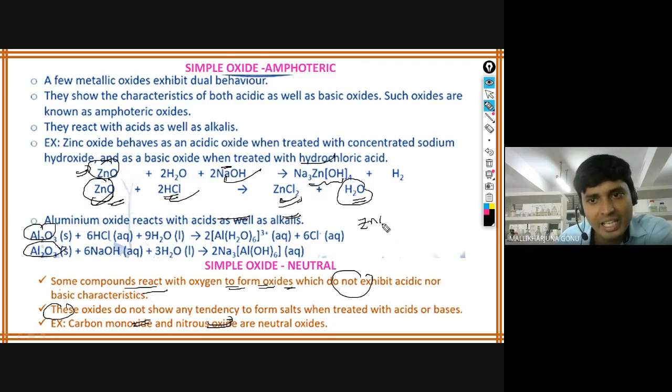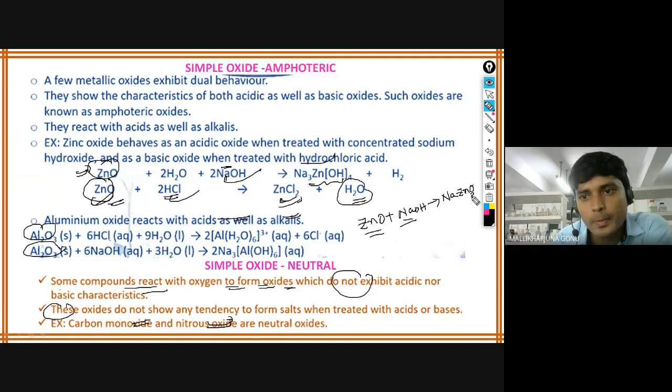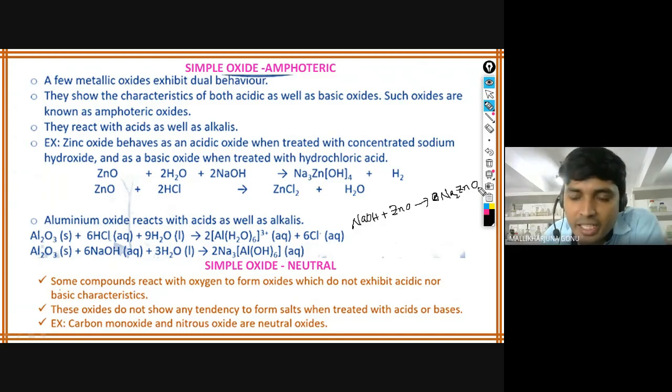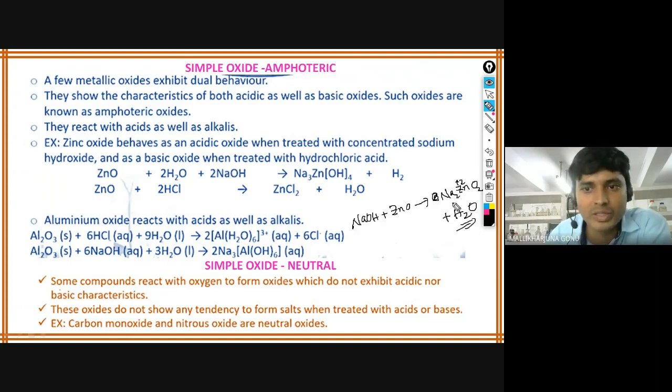You can write the reaction simply also. For example, ZnO plus NaOH, both are reacting, and the product will be Na2ZnO2, so that zinc maintains the +2 oxidation state, plus H2O also, which you can balance later. You can write this type of examples in the examination also.